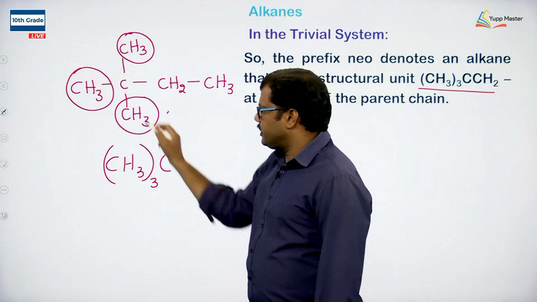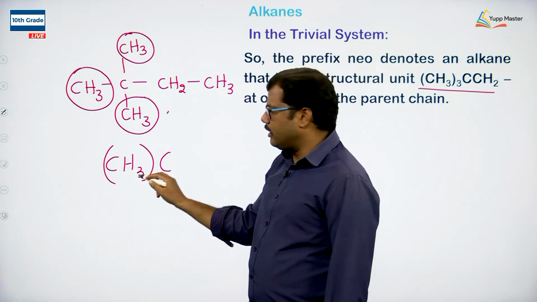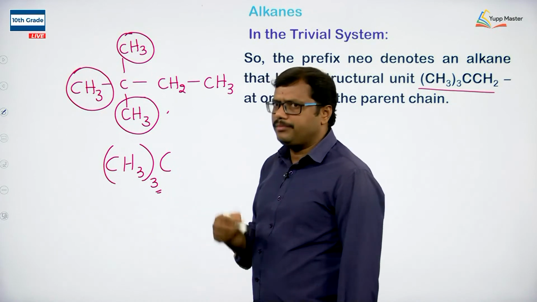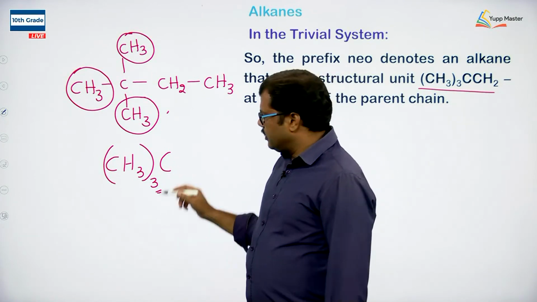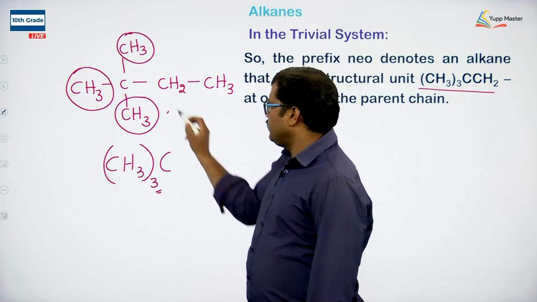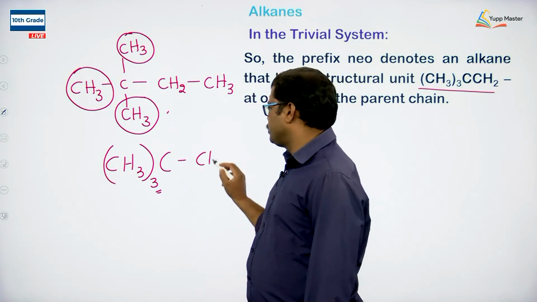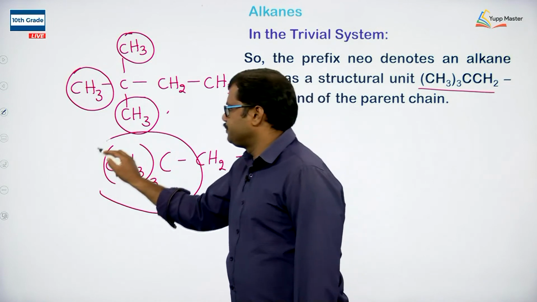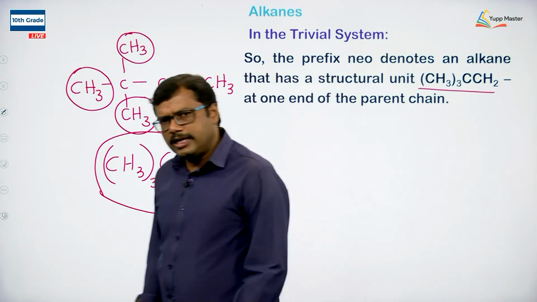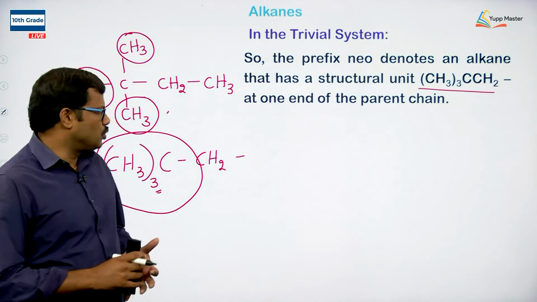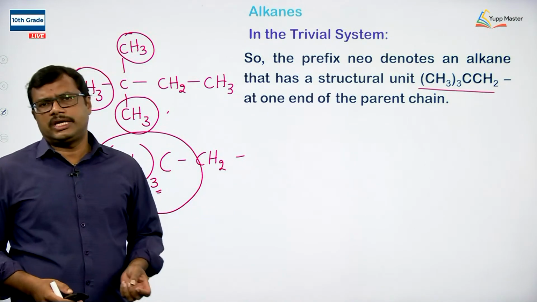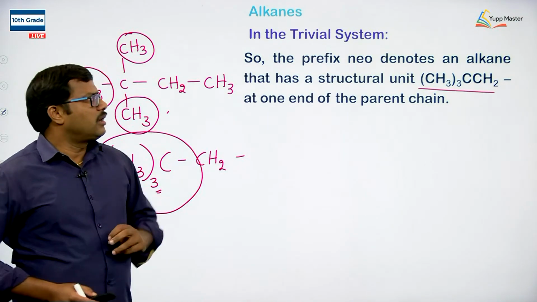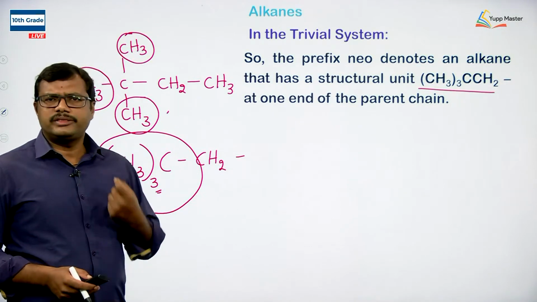So I am taking the 3 CH3s and keeping them as one fragment, taking the number of times it is present, 3 times, and then carbon, okay. And then we have the CH2. So when the structural unit CH3 taken 3 times, C, CH2 is at one end of the parent chain, then the prefix neo is used.